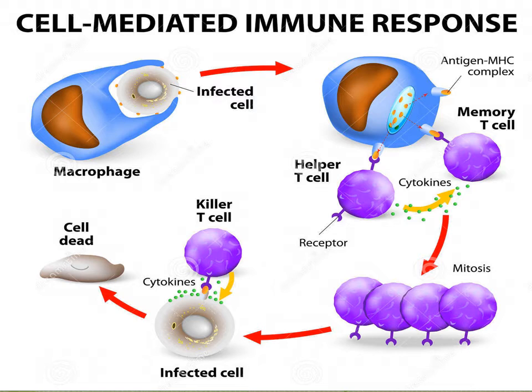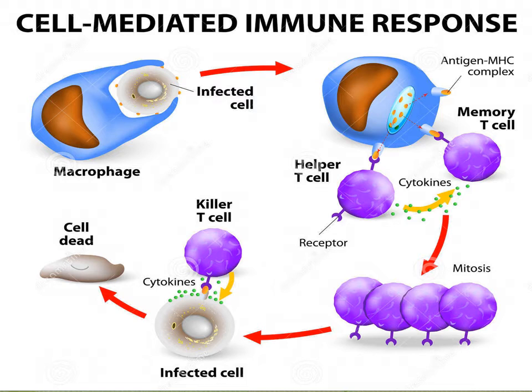The memory T cells are very important. They give the memory to the immune response. Our immune system, our immune cells, remember the antigen which has previously infected our body. So the role of these memory cells is very important. When we discuss the cell-mediated immunity, this is just a brief overview about the function of the various cells.